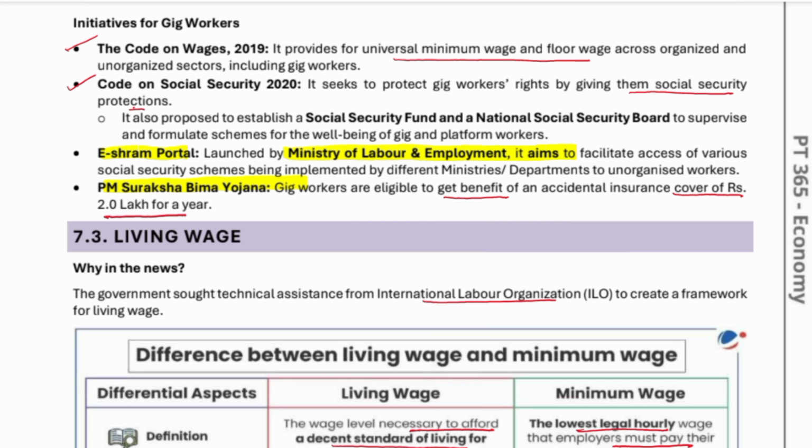Another is the eShram portal launched by the Ministry of Labour and Employment. It aims to facilitate access to various social security schemes implemented by different ministries and departments for the unorganized sector. Then there is the PM Suraksha Bima Yojana, which is an insurance scheme.